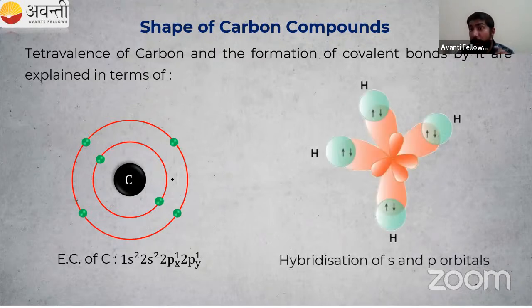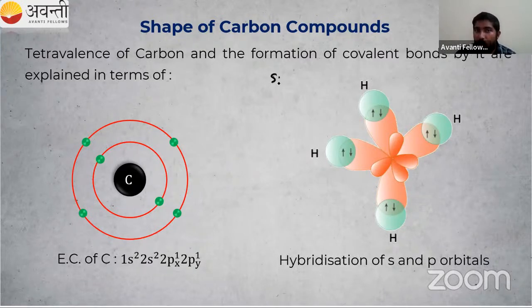Then came the concept of hybridization. Anyone in the chat box, what does this mean? Hybridization means intermixing. In carbon, there are 3 p orbitals and 1 s orbital with similar energy.